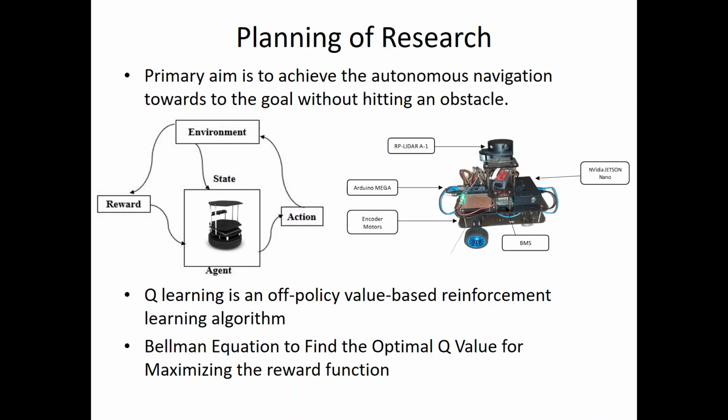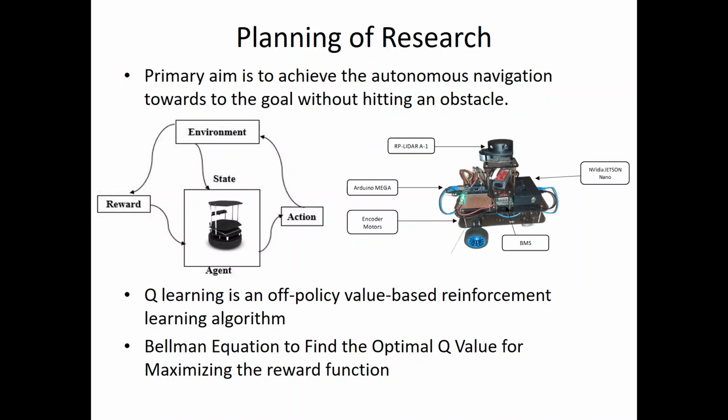without hitting an obstacle. Here we are making use of a TurtleBot 3. We have also designed our own TurtleBot kind of robot with the RPLidar A1, an NVIDIA Jetson Nano as the computational board, an Arduino Mega as the lower control board, the encoder motors, the IMU as a gyroscopic sensor, the BMS, and all those things. With the help of the Q learning strategy, we are trying to implement this algorithm.